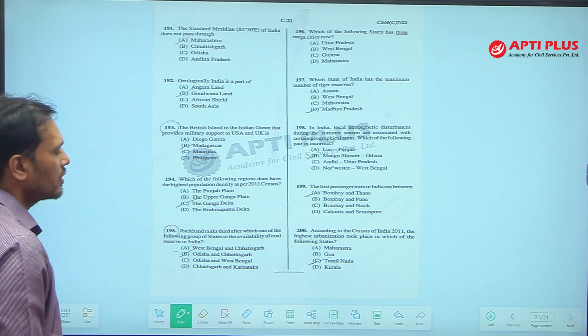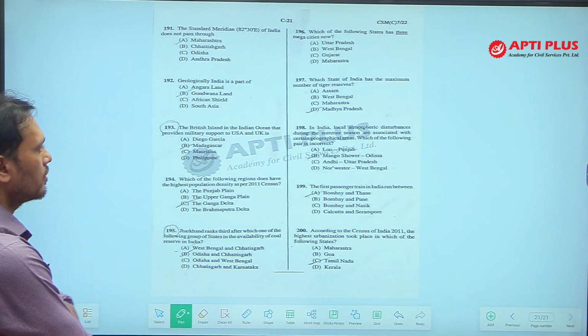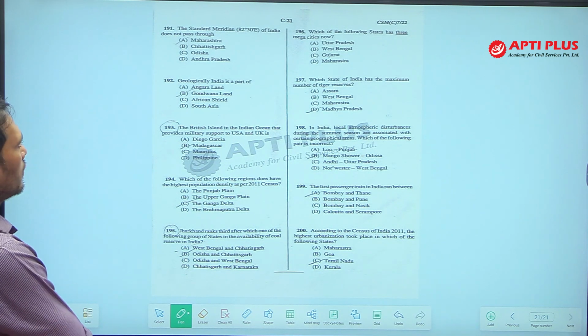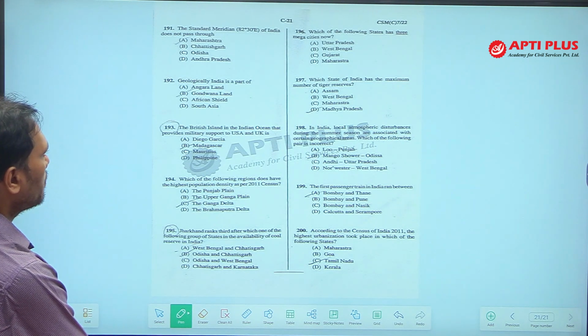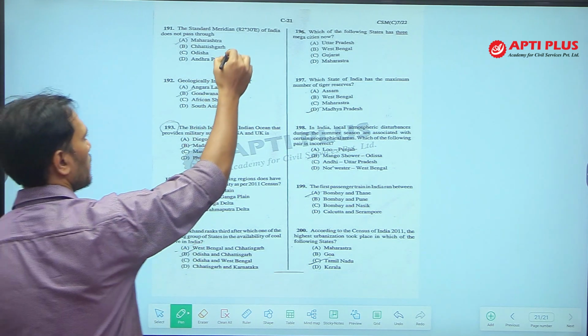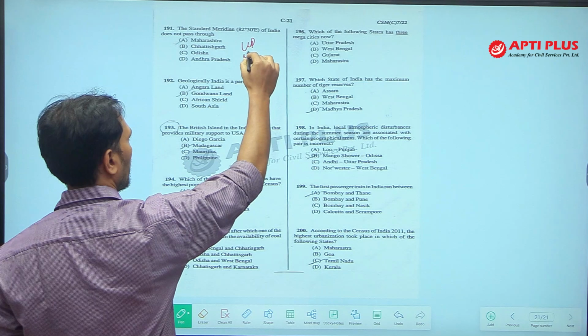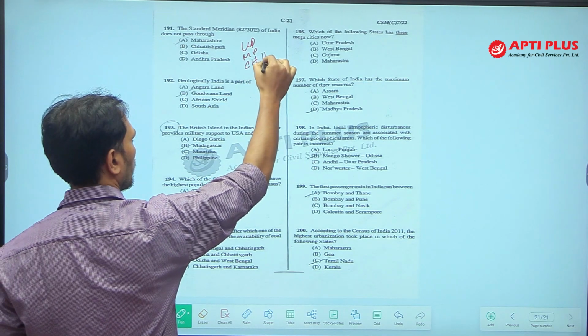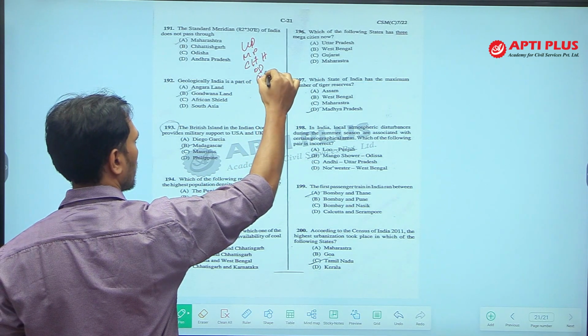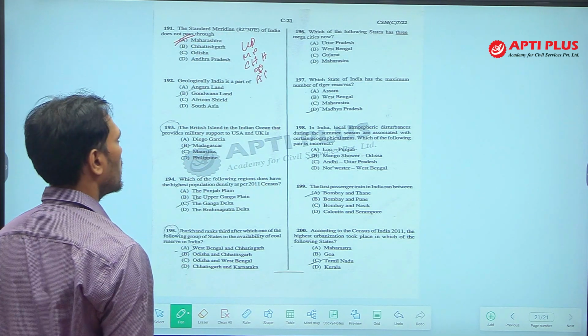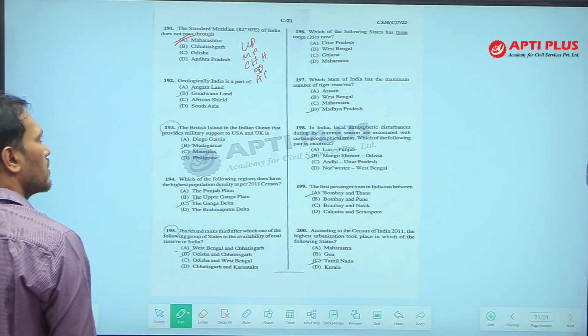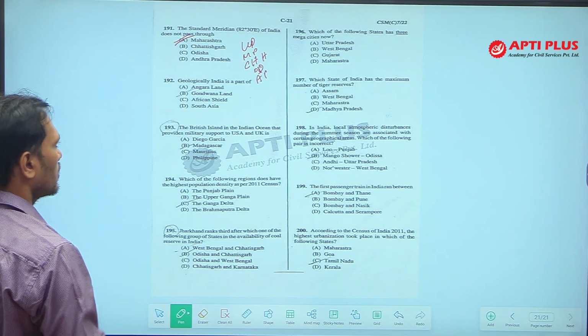So, we have reached the last page of discussion today. The standard meridian of India does not pass through which state? The standard meridian passes through UP, MP, Chhattisgarh, Odisha and Andhra Pradesh. So, Maharashtra is not there. Through Maharashtra, the standard meridian does not pass. That is why Maharashtra is the answer.